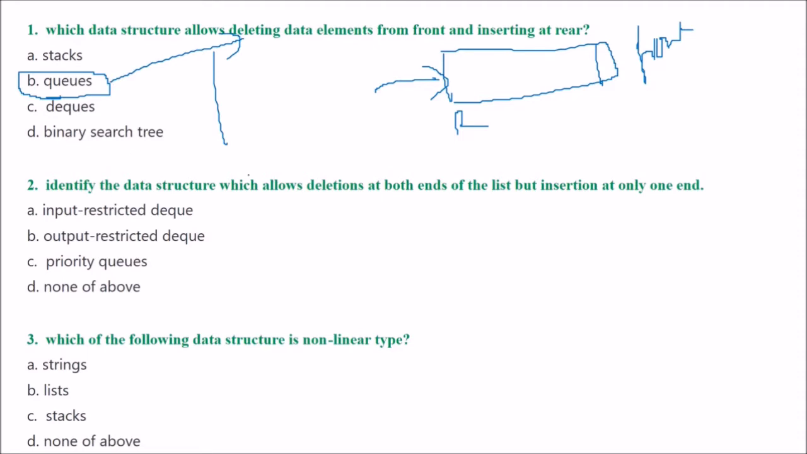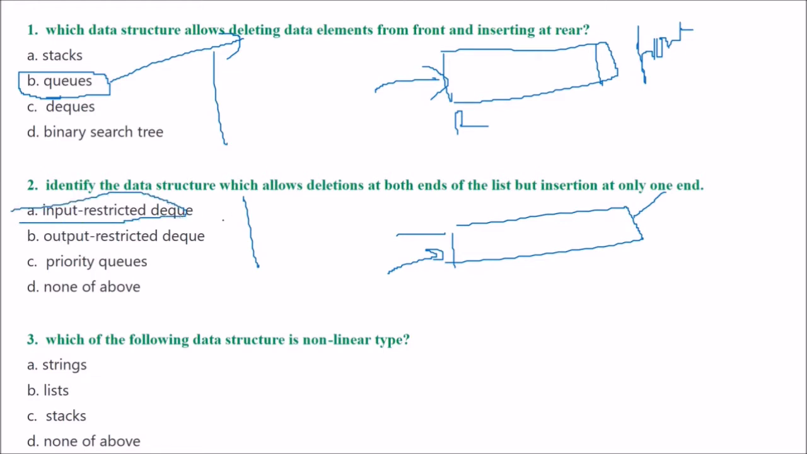Second is: identify the data structure which allows deletion at both ends of the list but insertion only at one end. Deletions at both ends, insertion only at one end. These are four options for you. Can you answer? The answer is A, input restricted DQ.